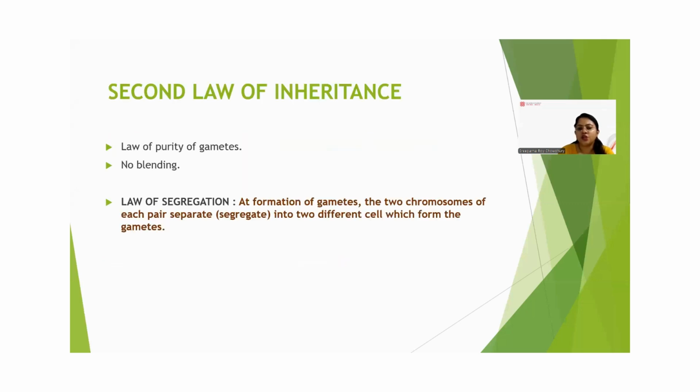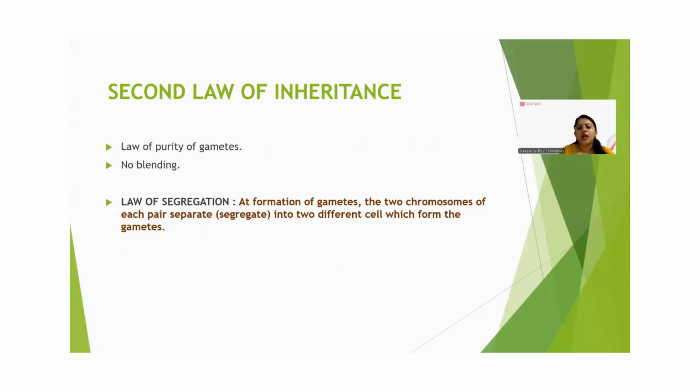From the monohybrid cross, we will see another law, which is the second law of inheritance or law of segregation. Here we can see the law of purity of gametes, and there is no blending between gametes. What will this law state?